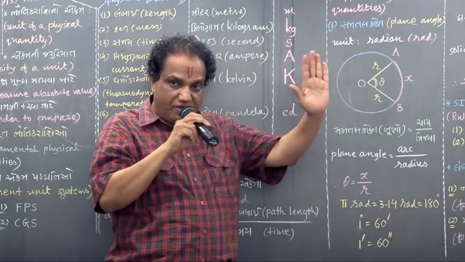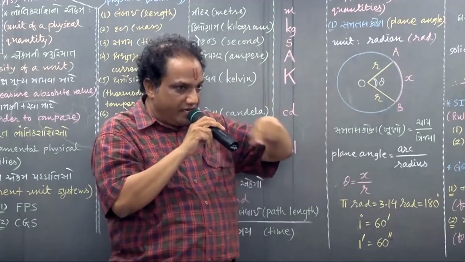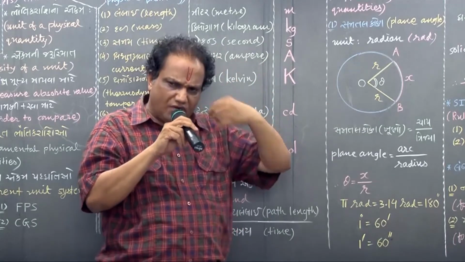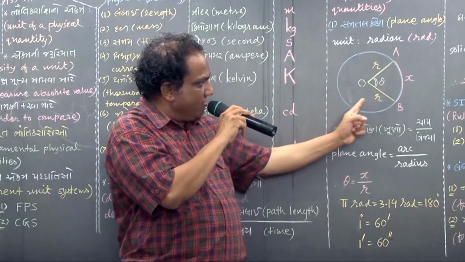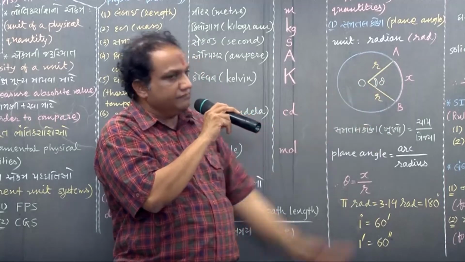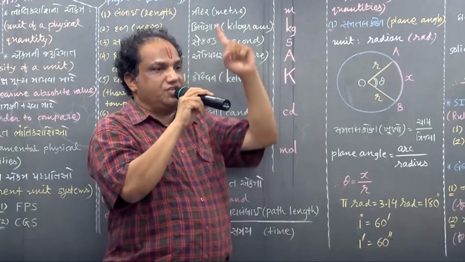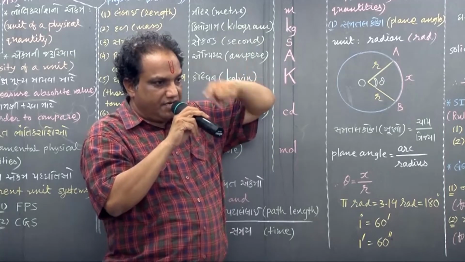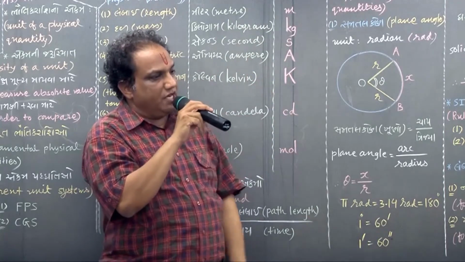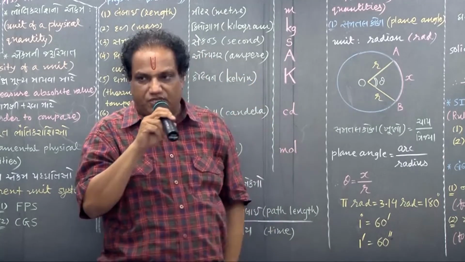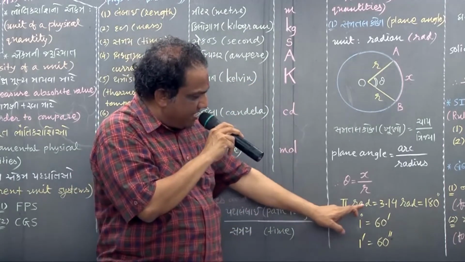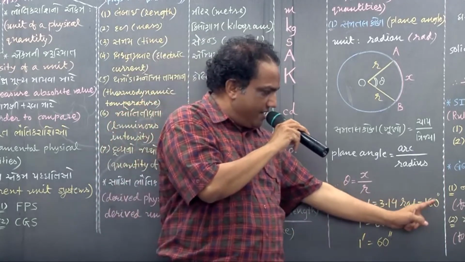For any plane figure, might be circle, triangle, quadrilateral, whatever it may be, remember the total inner angle is 360 degree, which is 2 pi radian, where pi radian equals 180 degree.